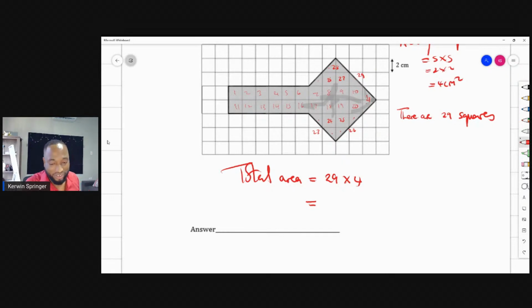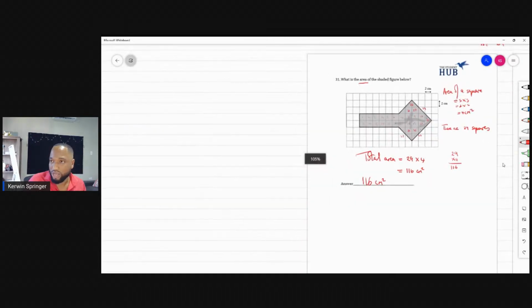29 times 4 is how much, class? 116 is correct. 116 centimeters squared is the answer. What you all feel about that? Did you all lose marks for this question in the exam, or did you get all the marks?